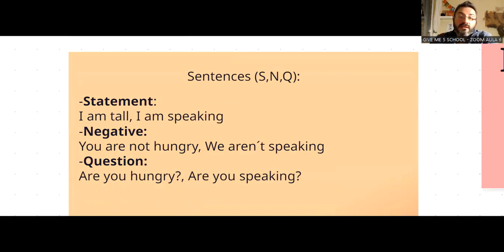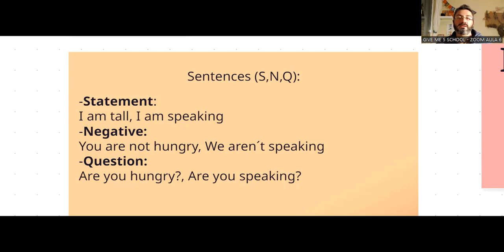Okay, negative, and question, pregunta. So last day, el último día, we saw just a statement. A statement is I am tall, I am speaking. Present simple, present continuous. Very easy. This is just a statement. Affirmative sentence. Una oración afirmativa.